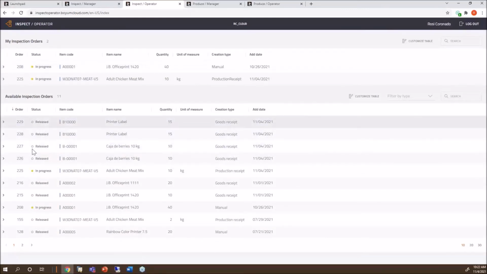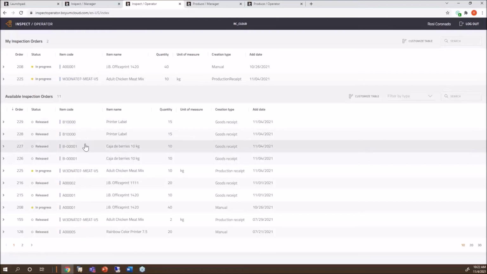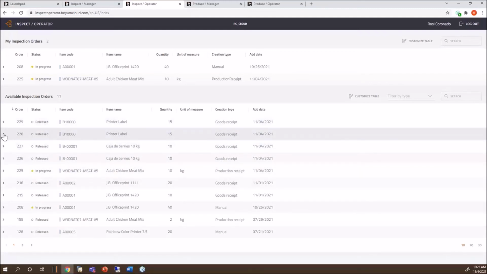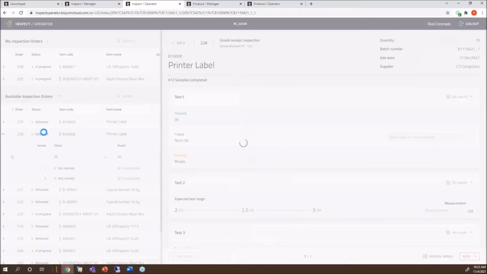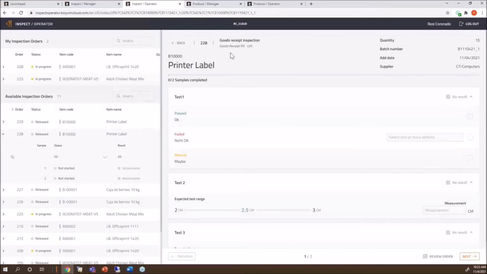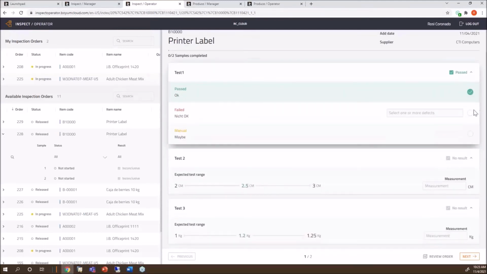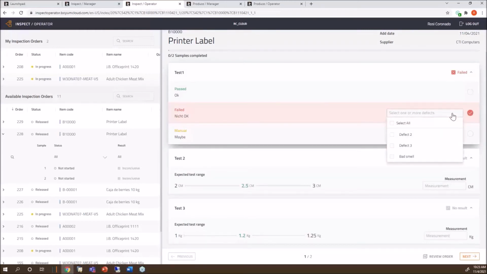I see all the released inspection orders right here, and here are the ones we just created because we released them all. I can always click here, then I know how many samples I have, but of course I would click straight on this one, and then I see as the quality control operator that this comes from a goods receipt PO. This is the batch number, this is the date, this is the supplier, and those are the samples I have to take. So I'm going to say yes. I'm going to just pretend I say no, and watch this. I have to put a defect in there.